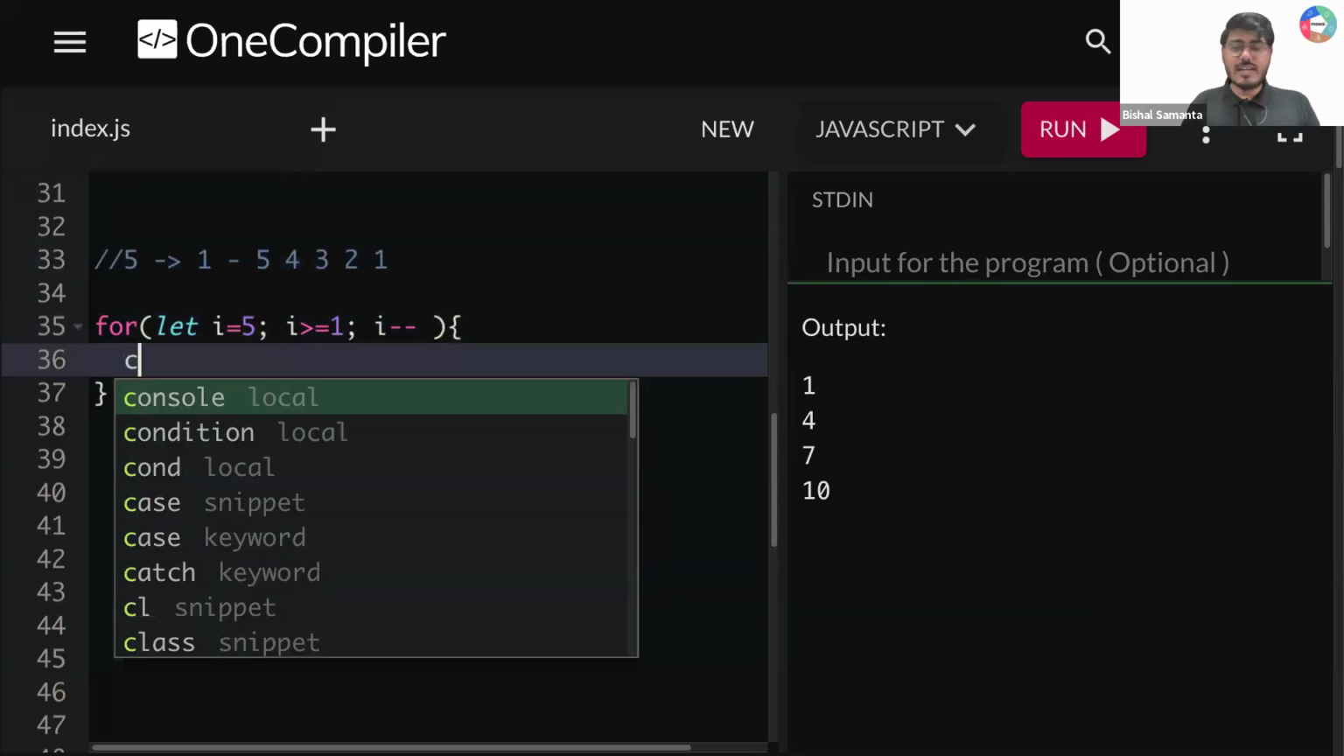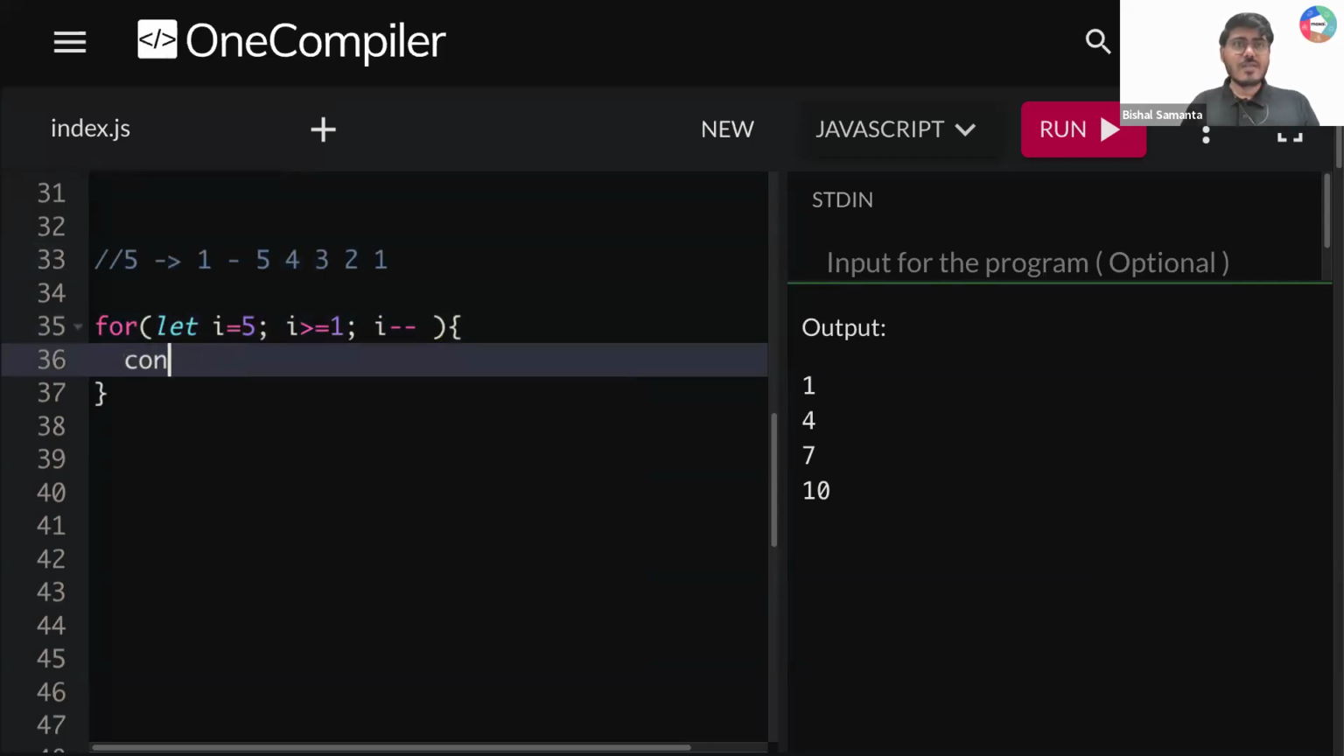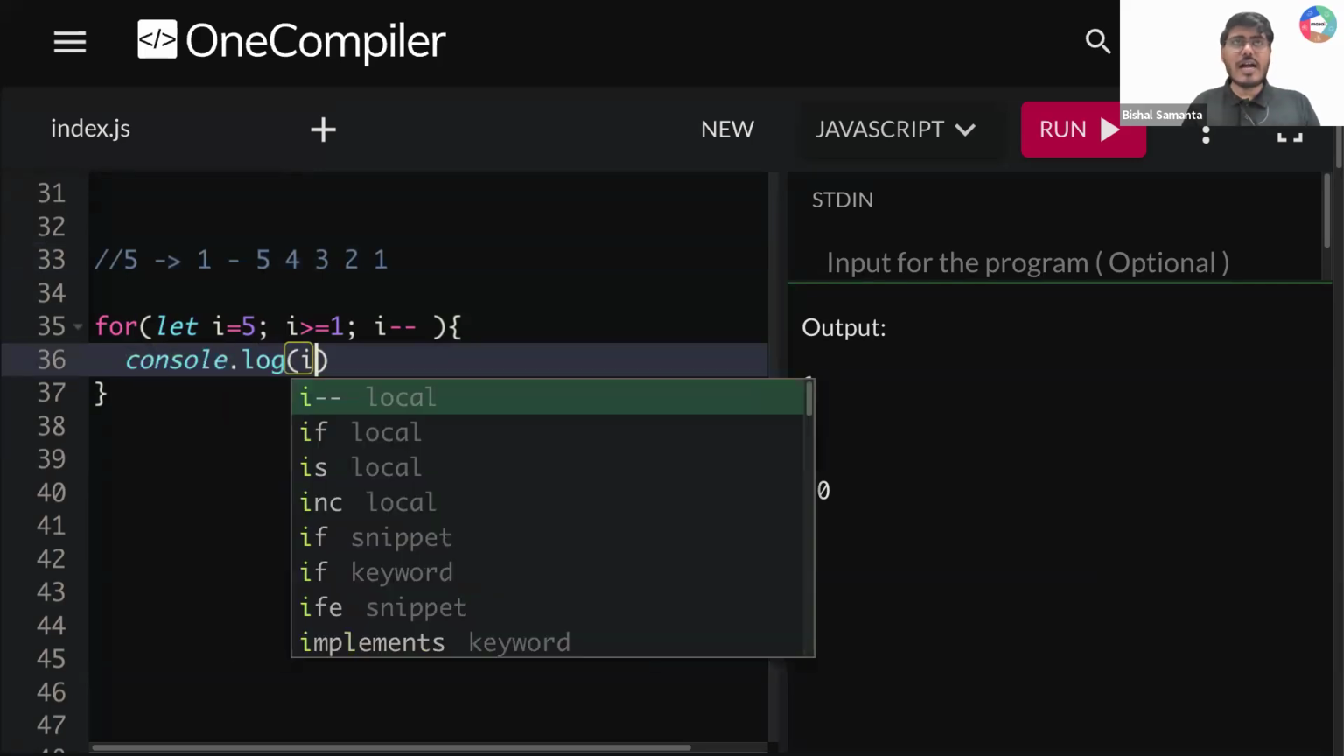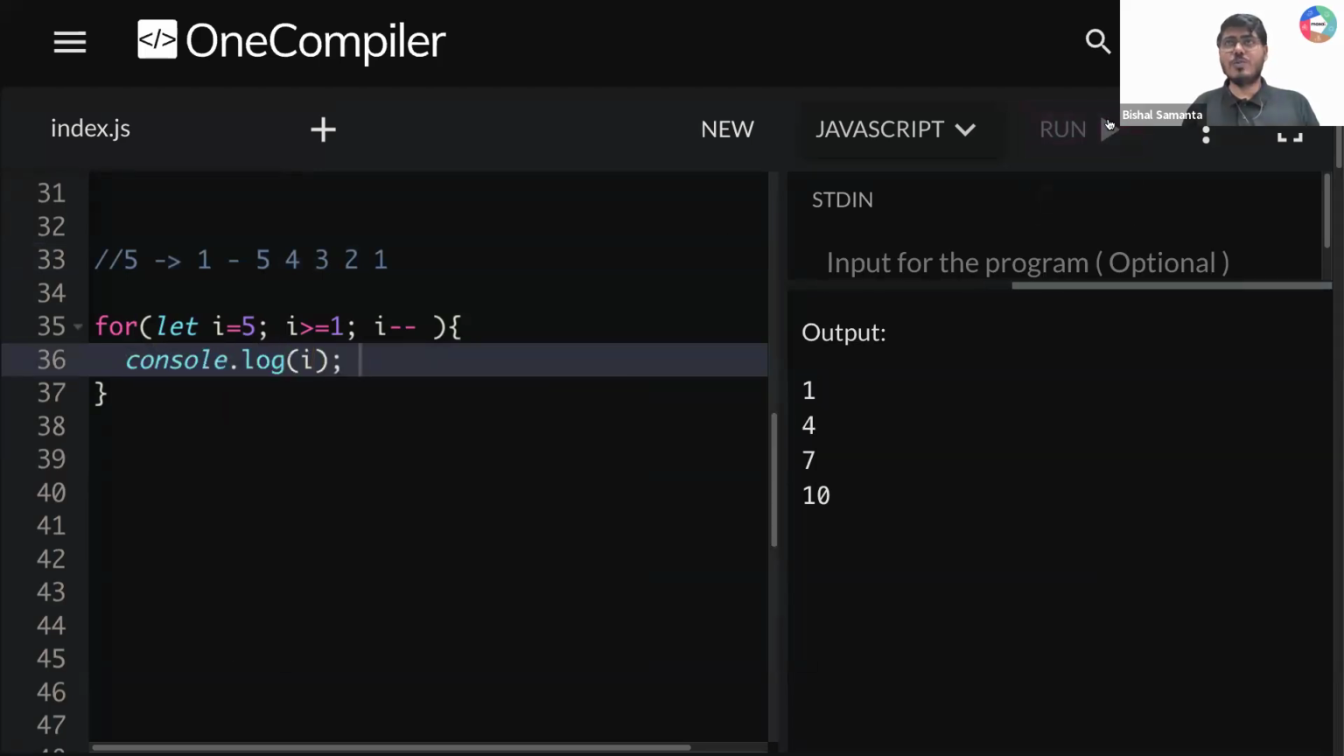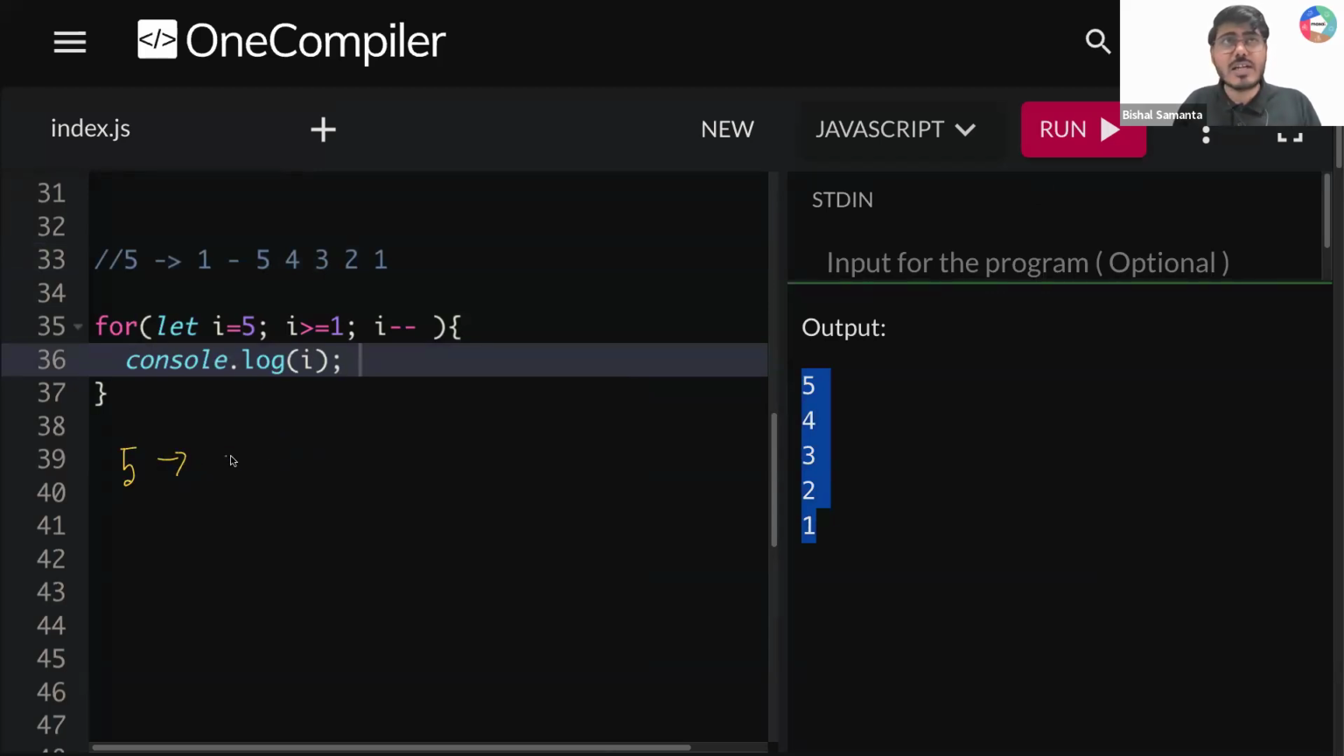So now if I run here console.log I, what I'm getting here, if I run this loop, is 5, 4, 3, 2, 1. Everyone understand? I'm starting from 5. What is my value? 5. Now tell me what is my first condition? 5 greater than equal to 1. Is 5 greater than or equal to 1? Definitely true. So what I'll be doing? I'll be running from here to here. Console.log I. What is my I value? My I value is 5. So here I'm printing my first value, which is 5.